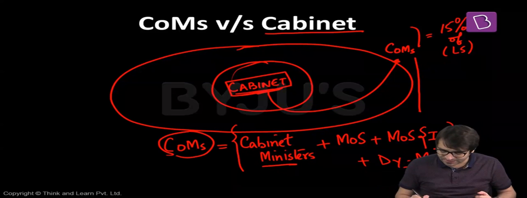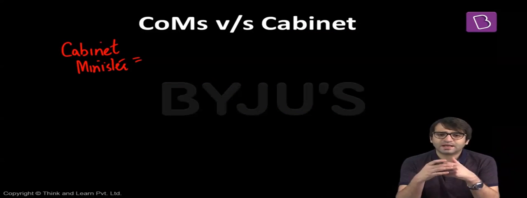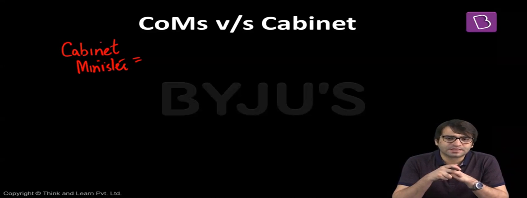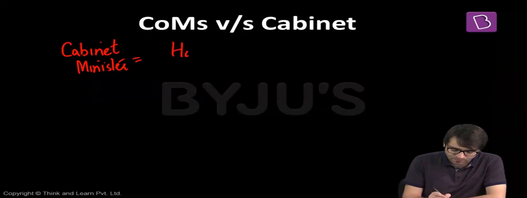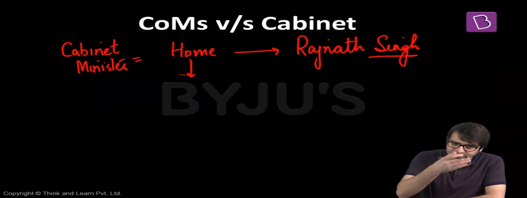But what is the difference between a cabinet minister and a minister of state, minister of state with independent charge, and a deputy minister? Let's have a look at that. Let's say, for example, a cabinet minister is someone who is in charge of the entire ministry. Entire ministry means cabinet minister of home, external affairs, defense, finance, agriculture, health and family welfare, so on and so forth. Let's say cabinet minister for home is Mr. Rajnath Singh, because he handles the entire ministry. Rajnath Singh is the cabinet minister. But this ministry, home, it has various departments as well. Which of these departments?